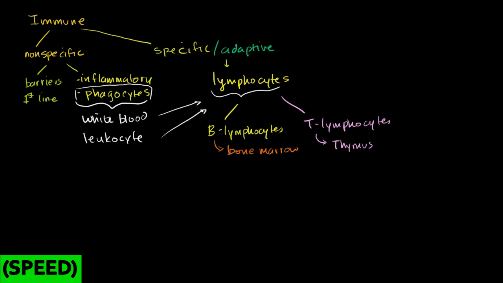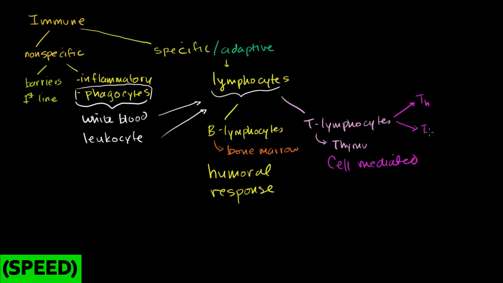So the B lymphocytes participate in what's called the humoral response. I'll tell you what humoral means in a second. Humoral doesn't mean it's funny. You'll see that T lymphocytes participate in what's called the cell-mediated response. We're going to do that in a future video. There are certain classes of T lymphocytes: helper T cells and cytotoxic T cells, and it's all very confusing the first time you see it. That's why I just want to focus on this part right here.